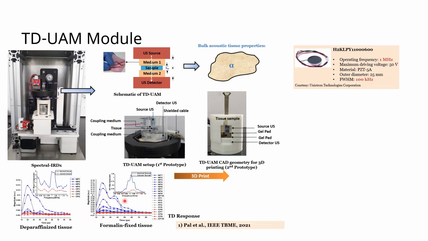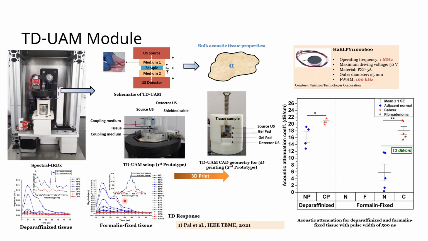From this, we give the peak value of the time domain response to a mathematical model, and from there we calculate the acoustic attenuation coefficient. We found that for the cancerous tissue, the acoustic attenuation coefficient was more as compared to the normal tissues. The fibroadenoma tissues also had a higher acoustic attenuation coefficient as compared to the normal tissues. For both fibroadenoma and cancerous, when we compare with the normal tissues, both were found to be statistically significant, especially for formalin fixed tissues.